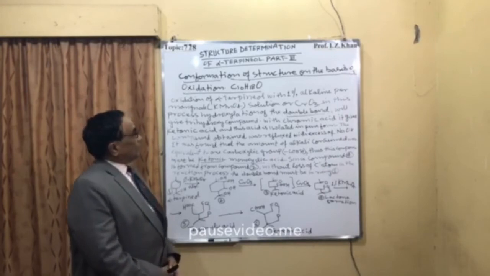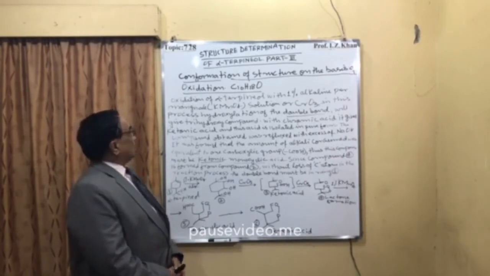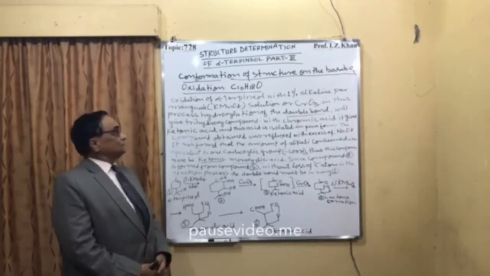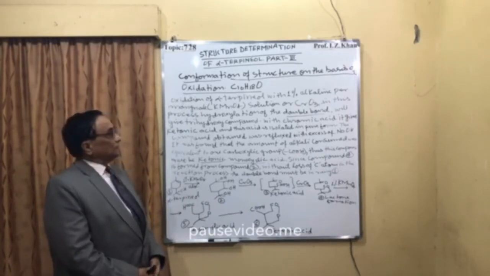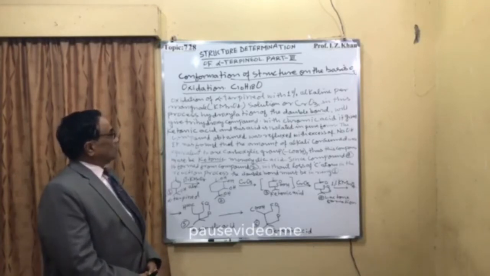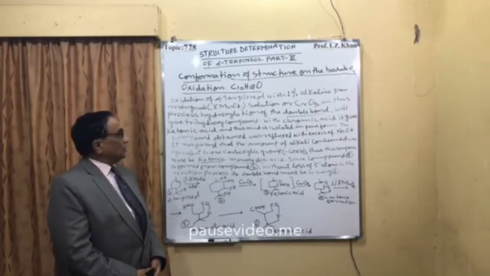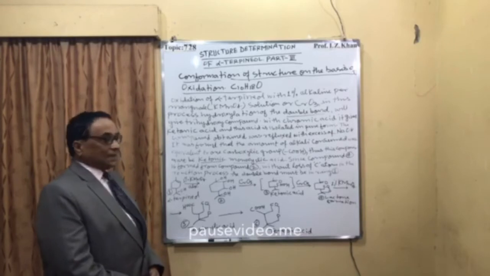The oxidation of alpha terpineol with 1% alkaline permanganate, that is KMnO4 solution, or chromic acid, that is CrO3. In this process, the hydroxylation of the double bond will give a trihydroxy compound.